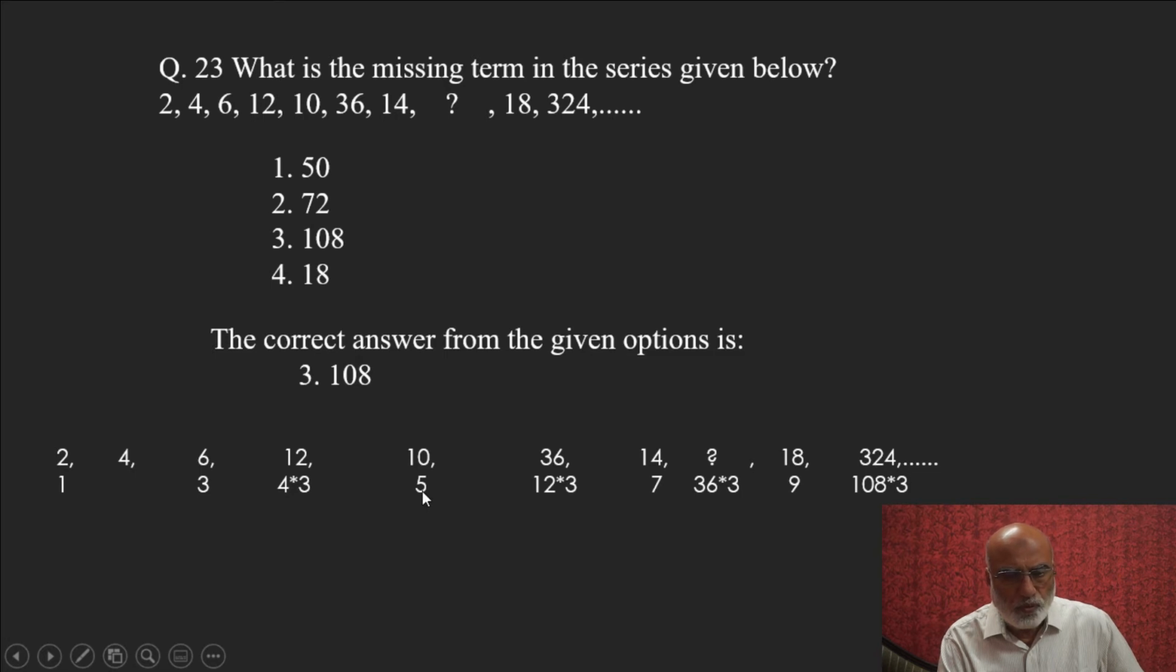2 fives are 10, 2 sevens are 14, 2 nines are 18, 2 elevens will be 22, 2 thirteens will be 26, and likewise. So this alternate term is the table of 2 with odd indices. First, third, fifth, seventh, ninth. So these elements go like this. Now observe the fourth element